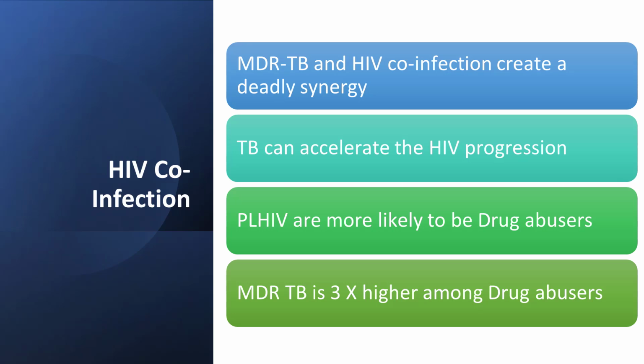HIV and tuberculosis also make a deadly combination. TB can accelerate HIV progression. HIV patients are more likely to be drug abusers. MDR TB is 3 times higher in drug abusers.